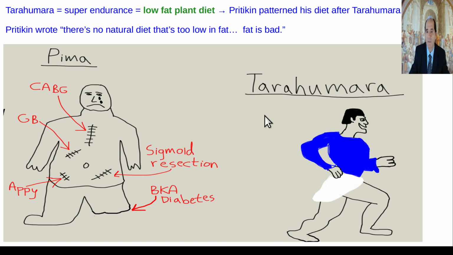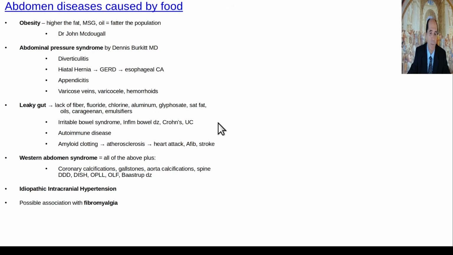Classic example, one we talk about often, is the Tarahumara in northern Mexico versus the Pima, former Mexicans absorbed into Arizona, now eating the SAD diet. It's always the same. You take the healthy Asians, you migrate them to Hawaii, it gets worse. You migrate them to California. The more Western their diet, the sicker and fatter they get. So we won't talk about that anymore at the moment.